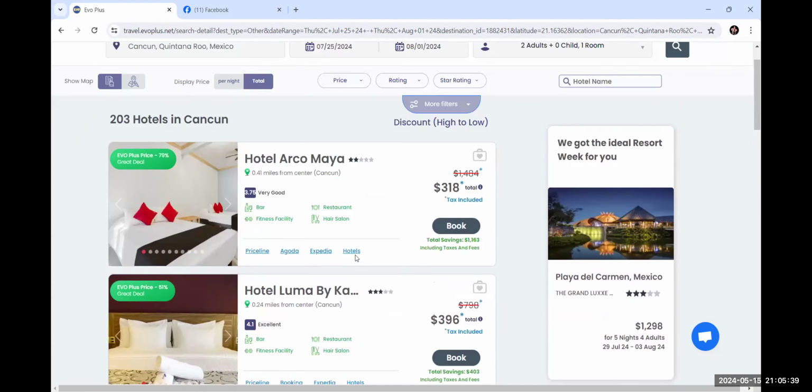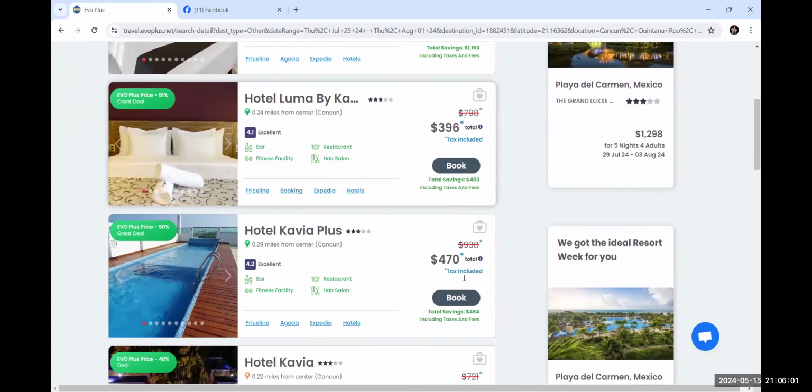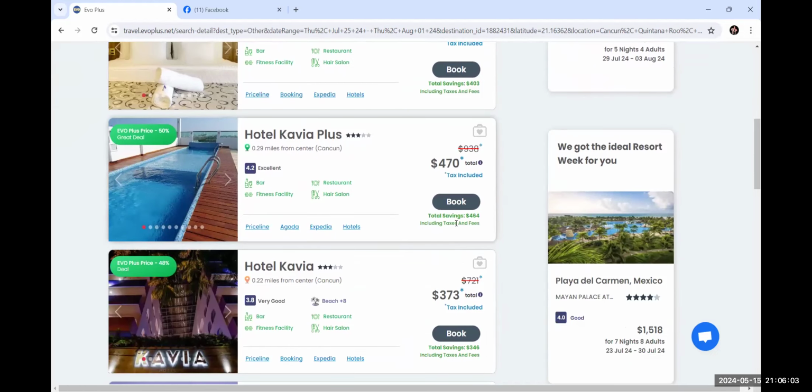Okay. So I'm going to take a look and see what I have. So this is defaulting. It's always going to default from the highest discount. So that means it's going to be the highest difference between what we can get it for and what it's selling for retail. So this one here is a $1,000 difference. We have another one that is not as big of a spread as we go on.